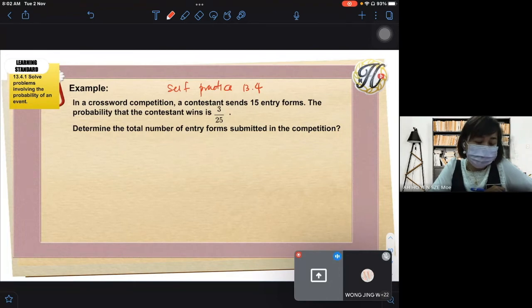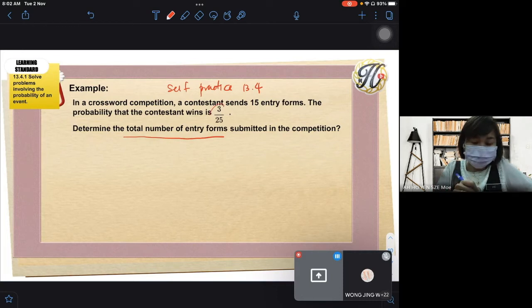The probability that the contestant wins is 3 over 25. Determine the total number of entry forms submitted in the competition. Tell me, what does the question want? They want the total number of entry forms, right? Do they want n(S) or n(A)?